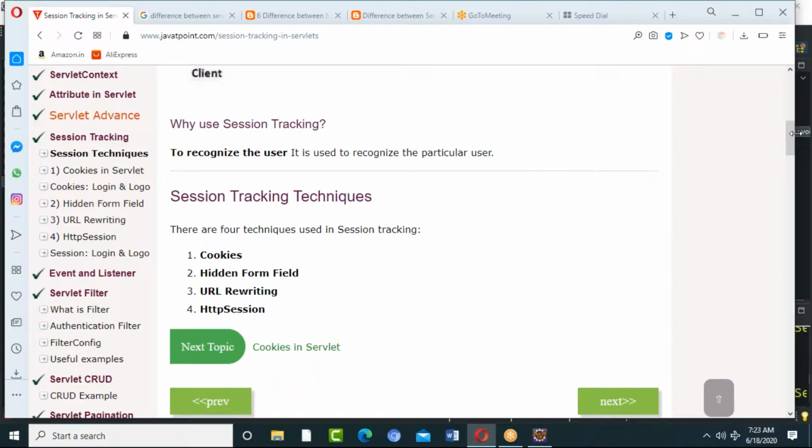In the Gmail application, I have inbox, sent mail, compose, and something else. When I click on each one, every click has to connect to the server and get me the same page. But it is maintaining an association between your inbox, your sent mail and your draft box, all the things.